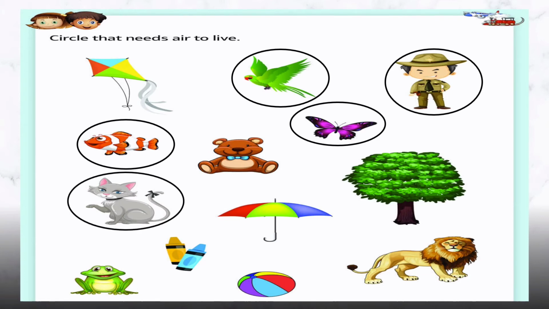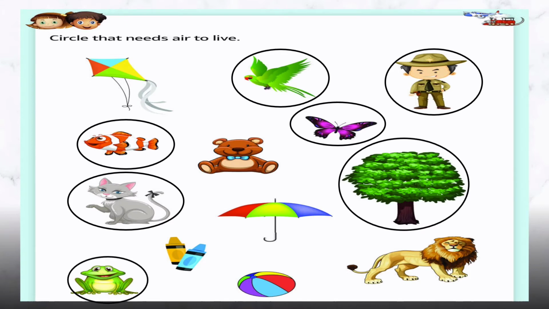Cat, tree, frog and lion needs air to live. So children, you can see the animals, plants, birds, human being which I have circled are living things and they need air to live. So like this you have to complete this worksheet.